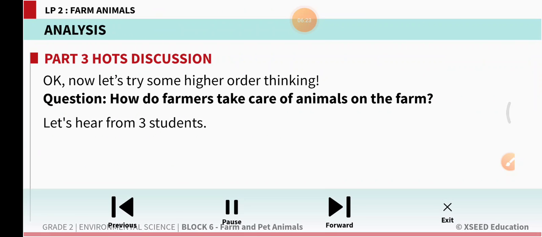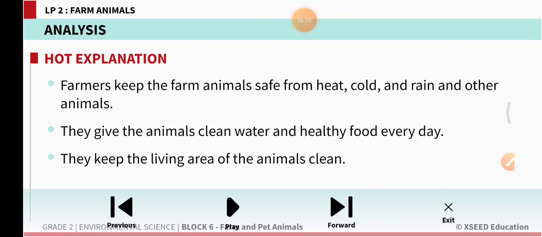How do farmers take care of animals on the farm? Farmers keep the farm animals safe from heat, cold and rain and other animals. They give the animals clean water, healthy food every day. They keep the living area of the animals clean, right? Let us remember once again, how does the farmer take care of the farm animals? Farmers protect the farm animals from heat, cold and rain and other animals. What do they give these animals? They give clean water and healthy food every day. They keep the living area of the animals clean, right?